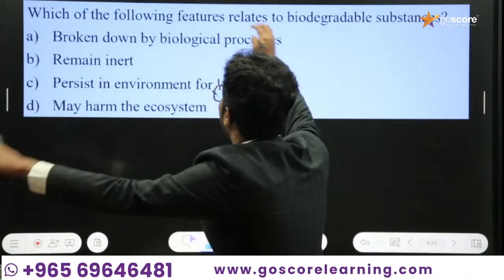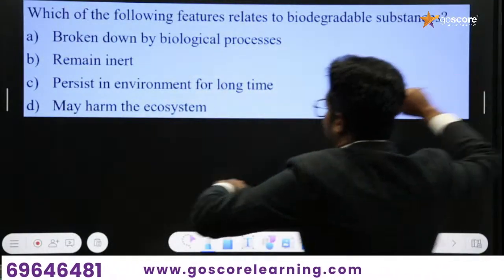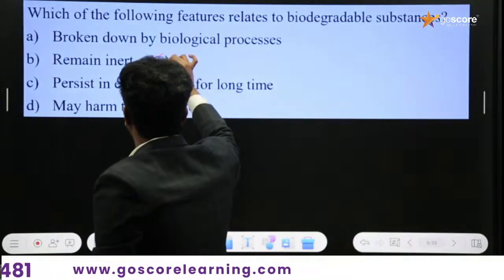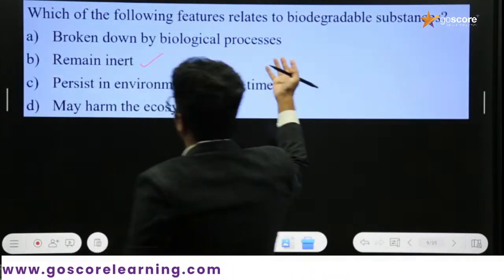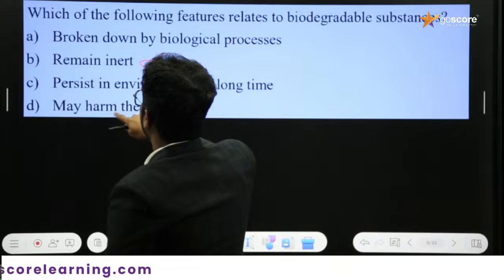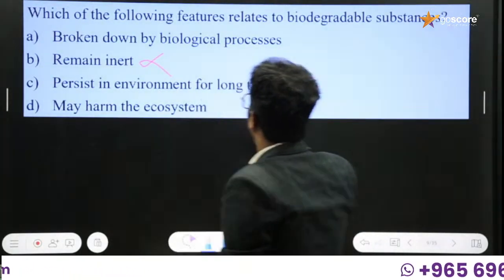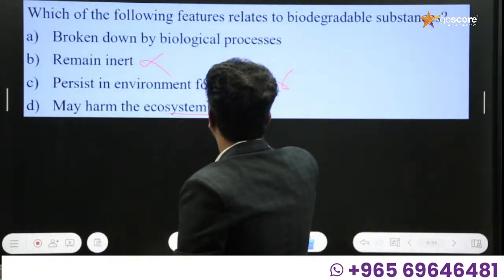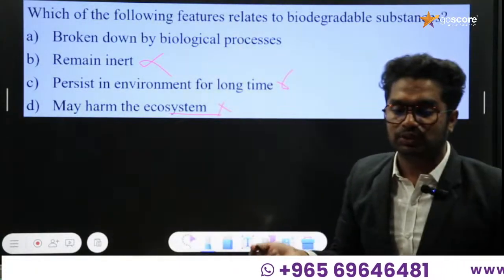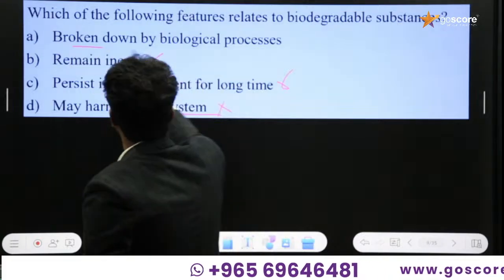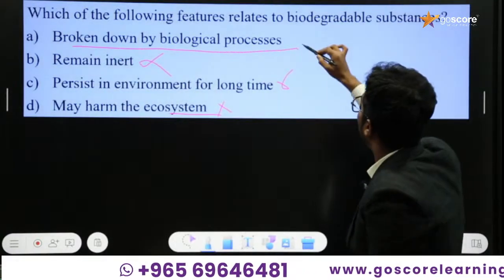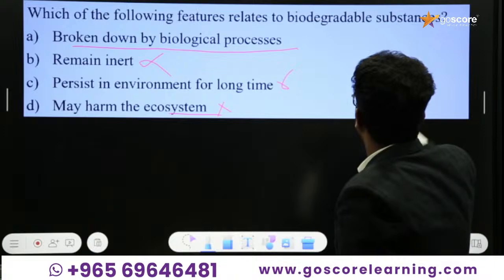Which of the following features related to biodegradable substances? Remain inert, that is a peculiarity regarding non-biodegradable substances. So this is wrong. And persist in the environment for a long time, that is obviously wrong. And may harm the ecosystem. These are the features of non-biodegradable substances. So the answer to this question will be broken down by biological processes, which is the right answer related to biodegradable substances.